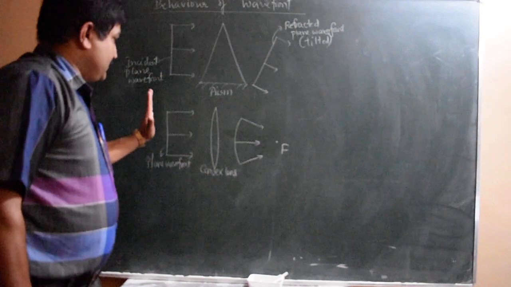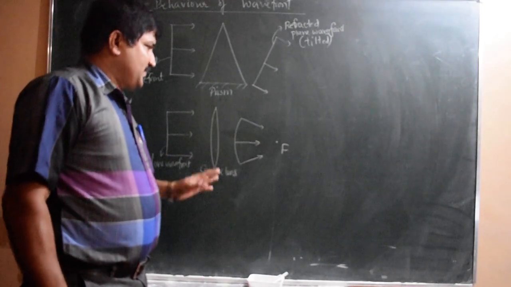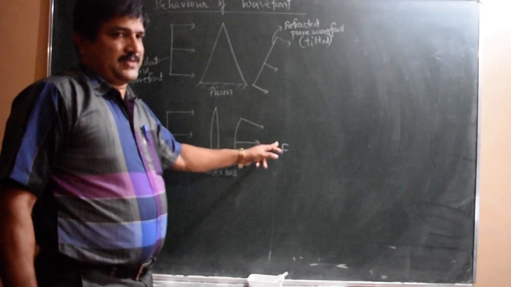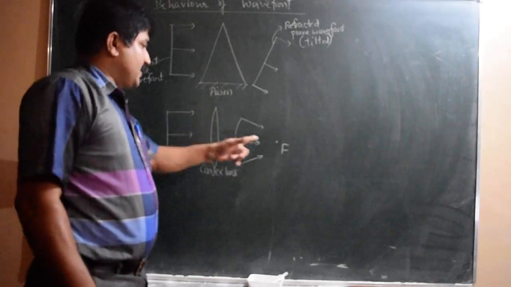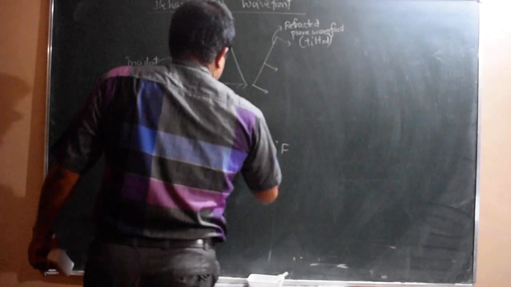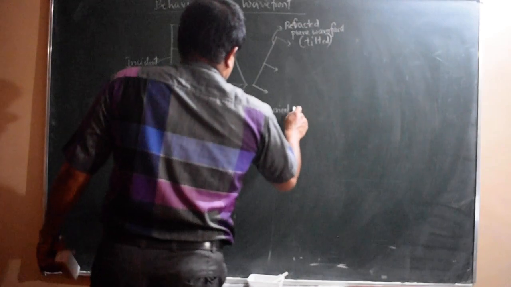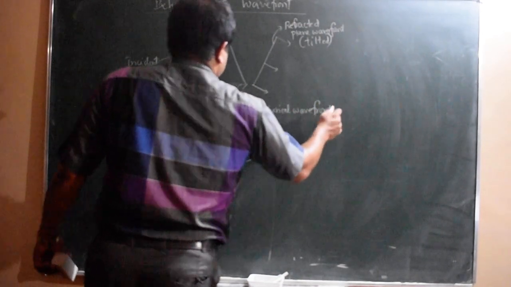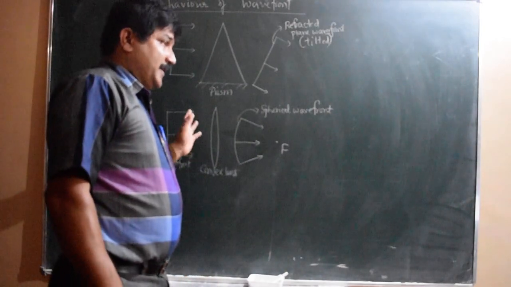The wavefront converges. It is a spherical wavefront. It will converge to the point called focus, the principal focus of the convex lens. So why does it converge? Why is the wavefront spherical? So the spherical wavefront is obtained. How do we get a spherical wavefront?